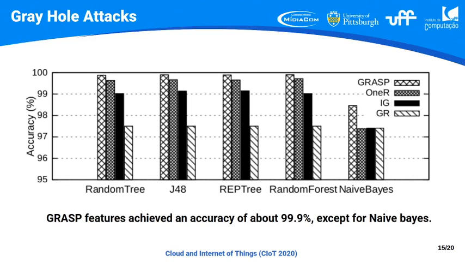And finally, for gray hole attacks, we can see that GRASP achieved an accuracy of about 99.9% for all classifier algorithms except naive Bayes. As I told before, this attack can be considered the most challenging attack, because as the attacker performs selective discarding,